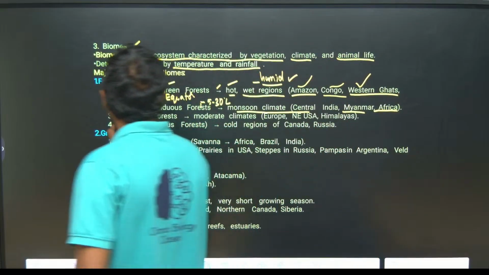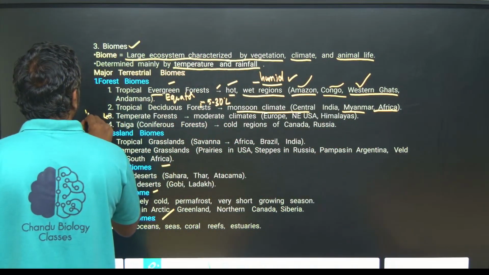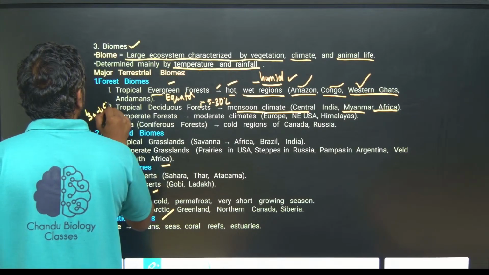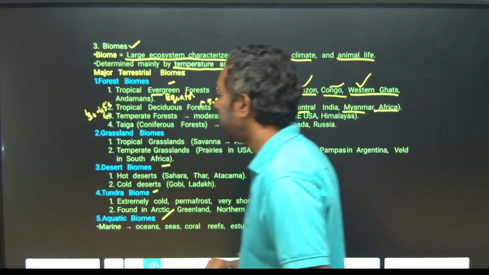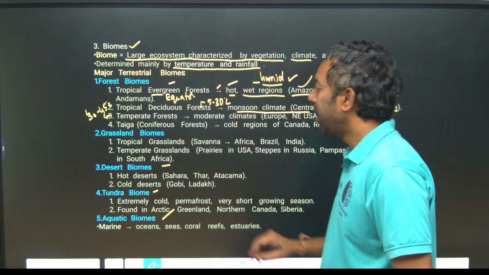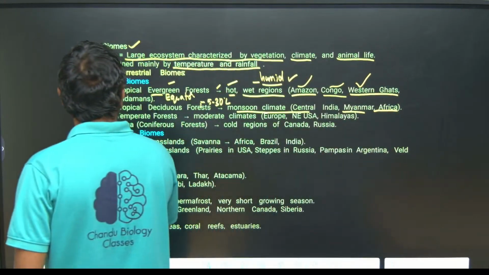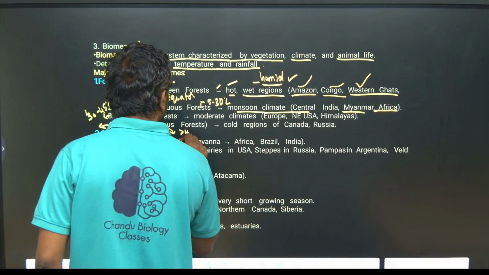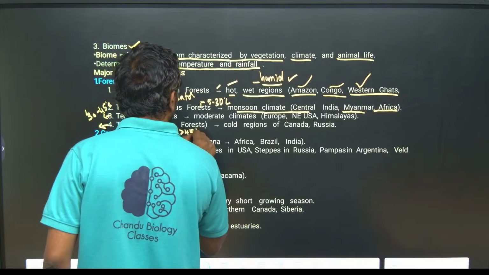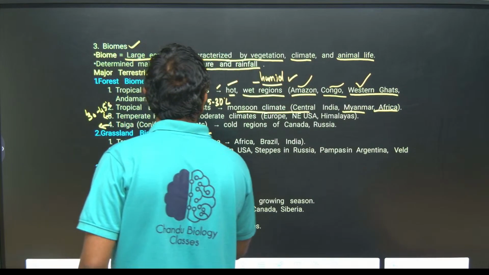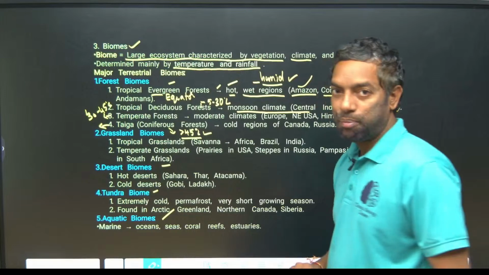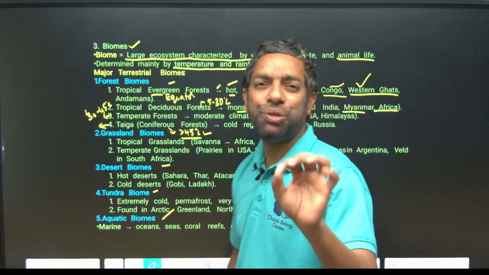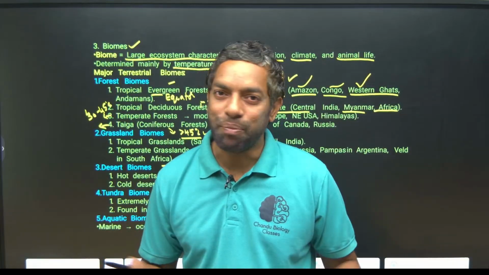Temperate is at about 30 to 45 degrees latitude. Taiga is above 45 degrees latitude.